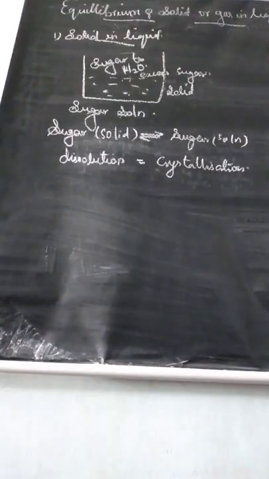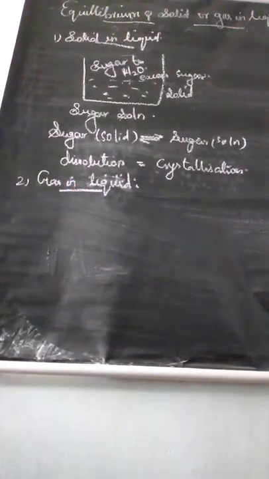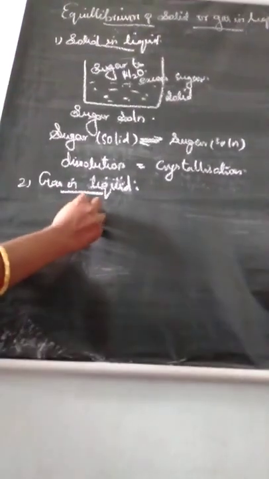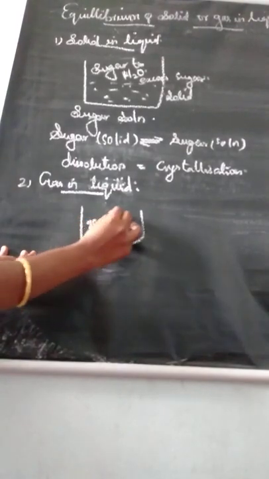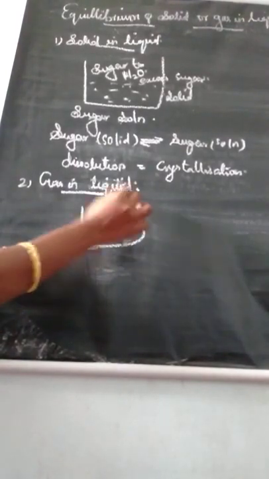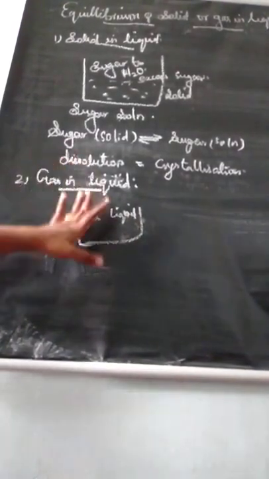Understand? Now the next topic, gas in liquid. A gas dissolves in a liquid under given pressure.